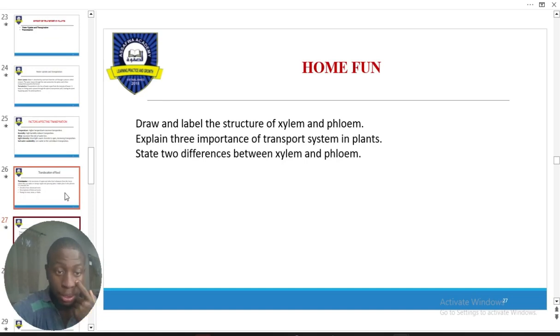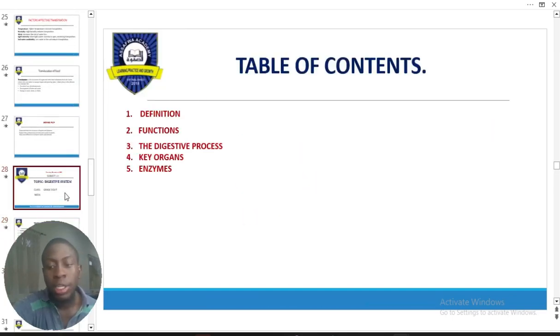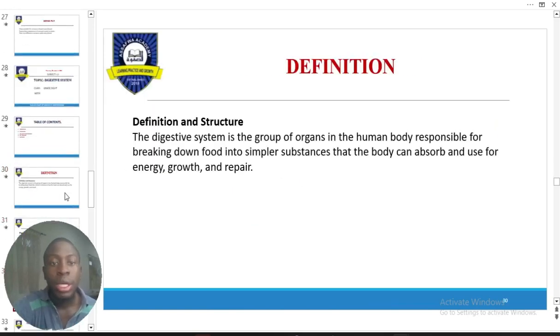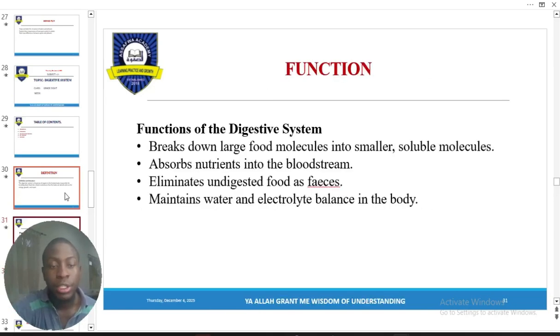Now, digestive system. Digestive system is responsible for what? The digestive process. That means the whole digestive process is handled by what? The digestive system. That means a group of what? Different organs coming together with the sole purpose of digesting your food. All right. These are the functions of your digestive system. Break down food, absorb nutrients, eliminate the unwanted or undigested food, and maintain water and electrolyte balance. Now, like I told you in class, what we mean by electrolyte balance is the level of acidity or alkalinity in your stomach.